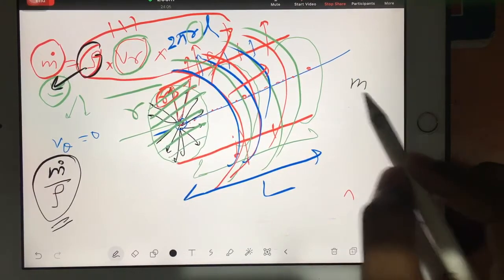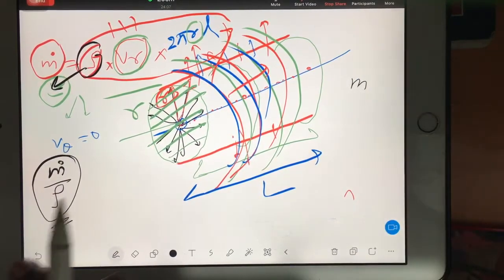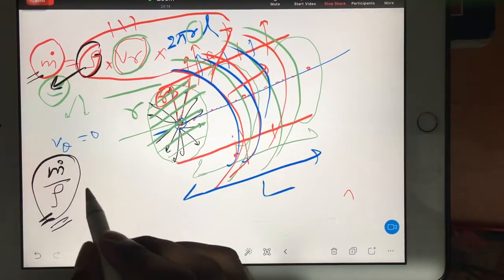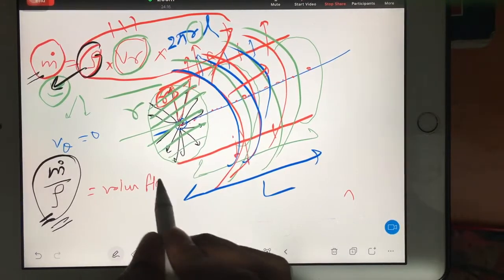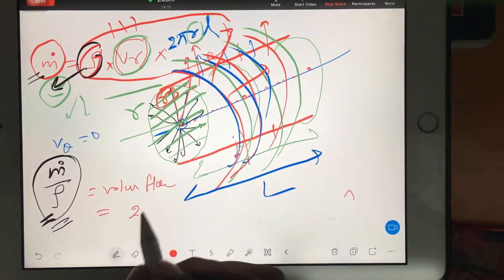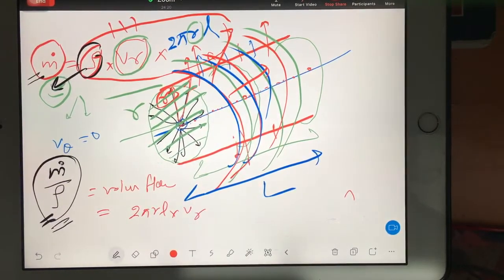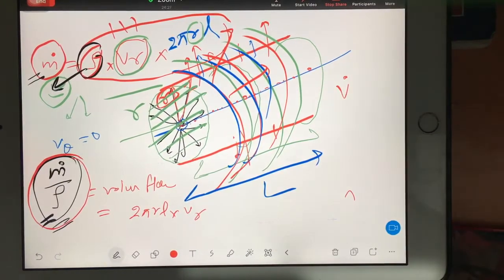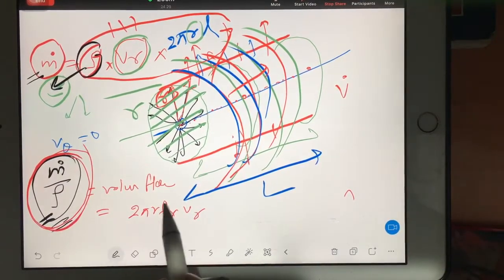Volume flow rate, because mass by density is volume. So we started with the mass flow rate equation, and now we got volume flow rate. So that is nothing but the remaining part, 2 pi r L into VR. Now understand, this total I can replace as V dot. So that V dot I will divide by this L.